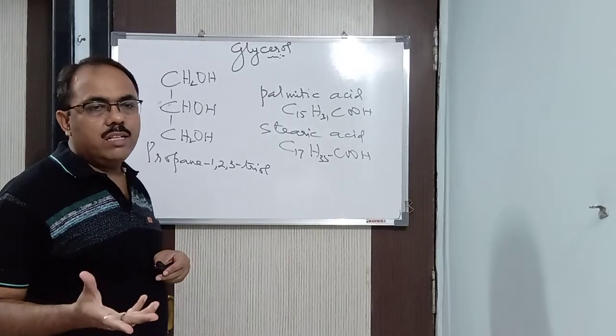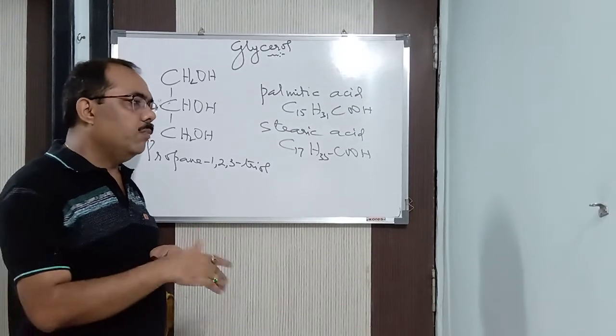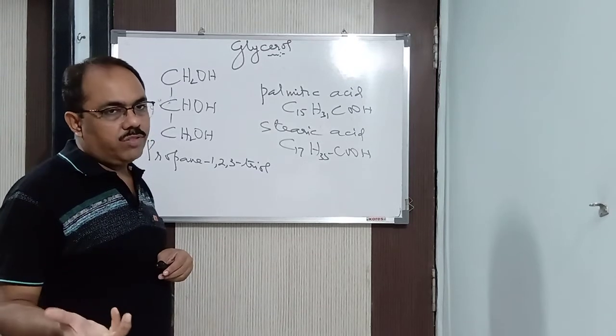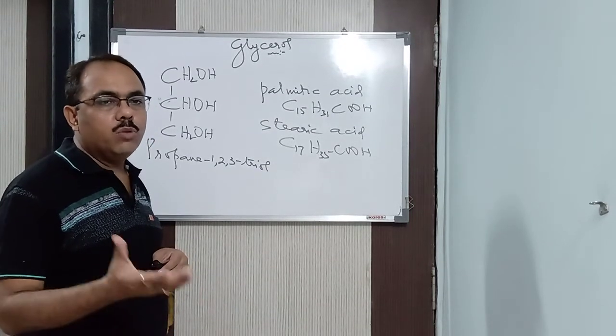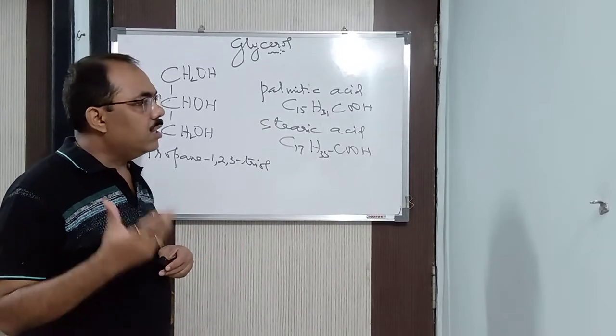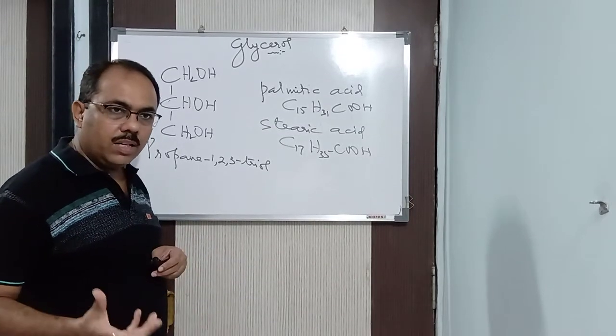Because in the candle industry we are preparing candles, and in the soap industry we are preparing soap. But the byproduct is glycerol. So we get glycerol as a byproduct in the soap industry and in the candle industry. In this way we manufacture glycerol on a large scale.